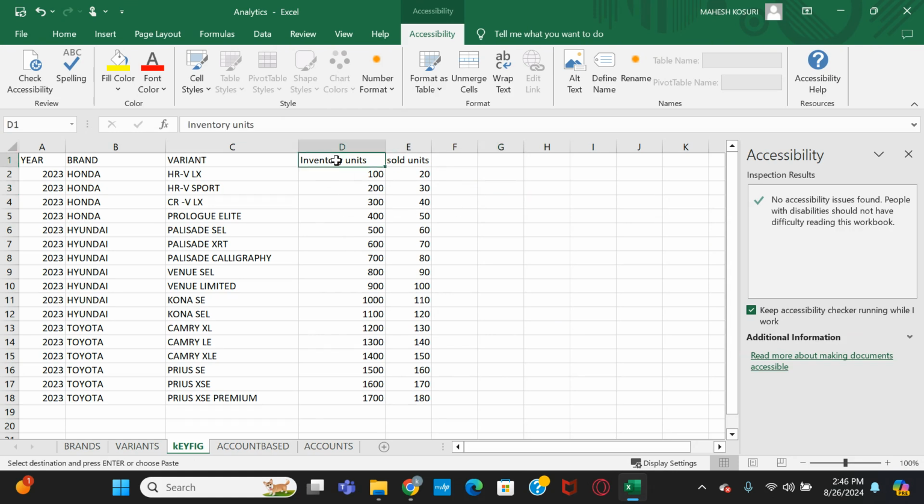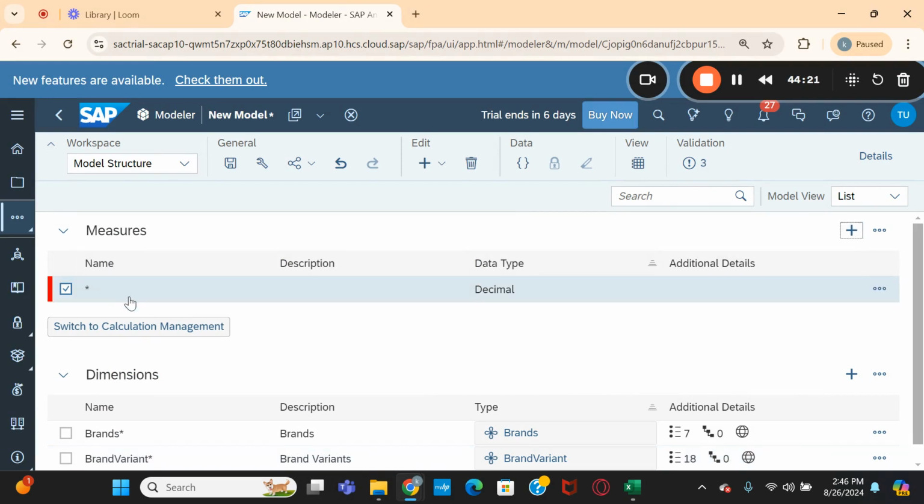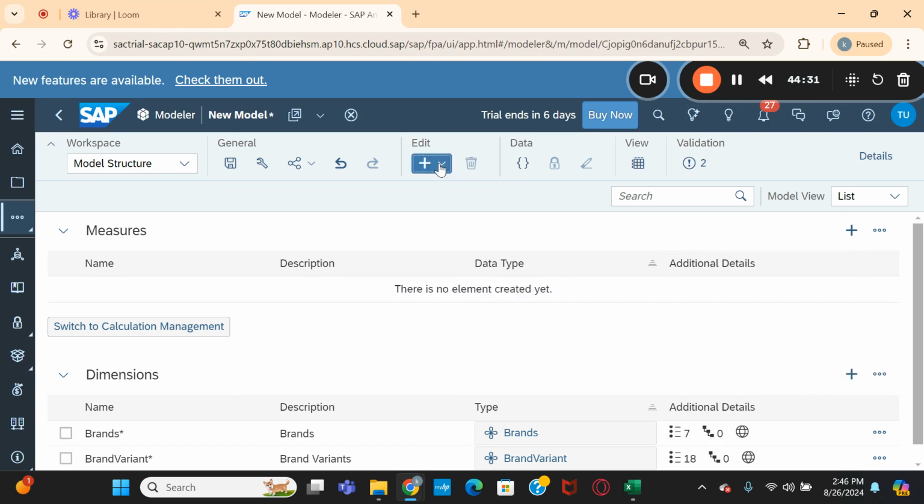So you need to configure these measures in your SAC system. Go here. You can add your measure by clicking on this one, or go here, edit button, add measure.